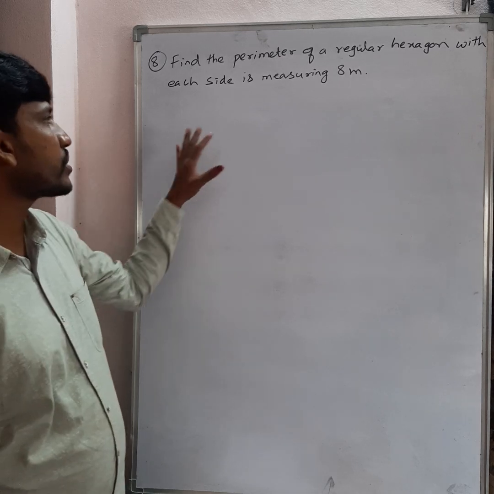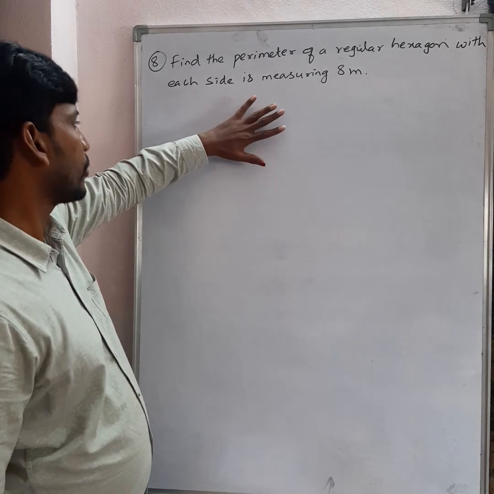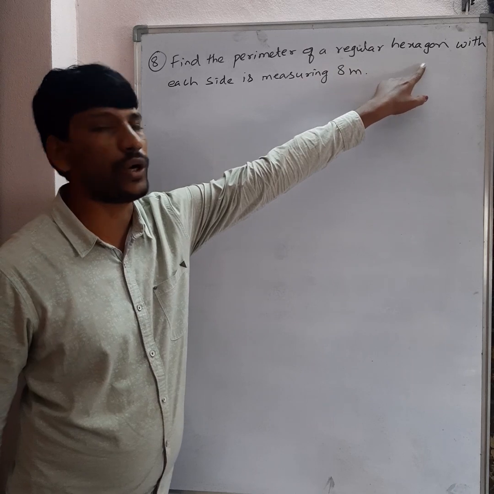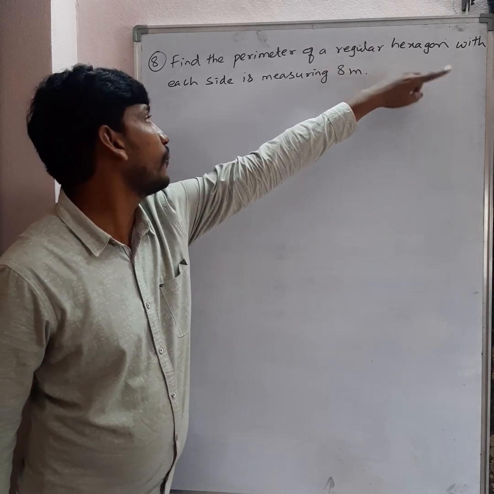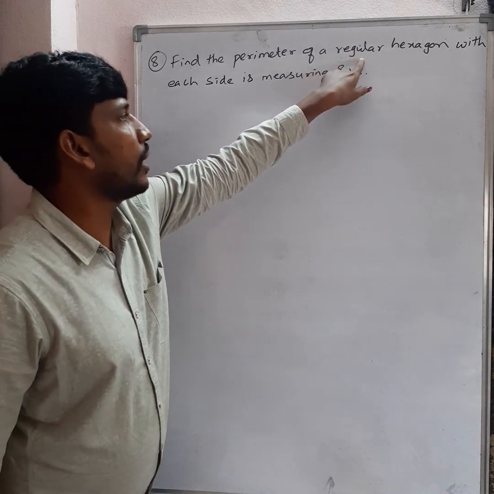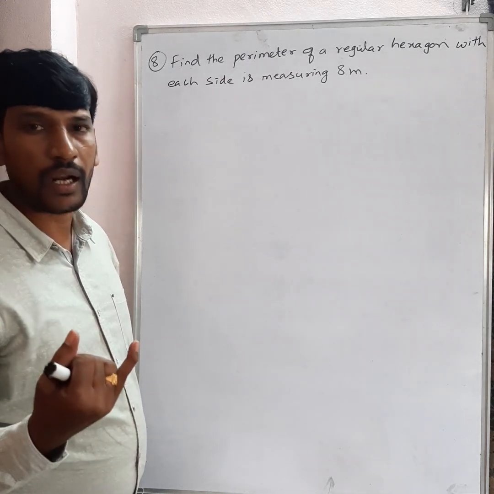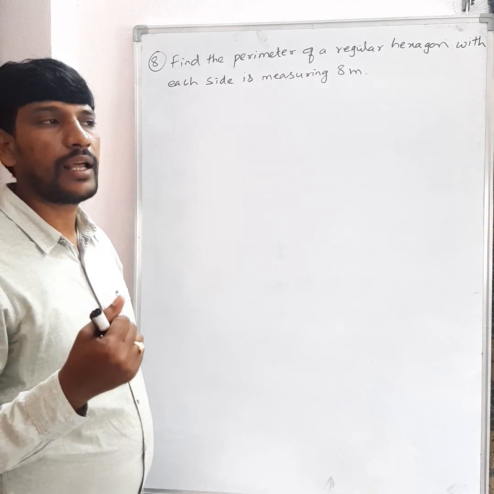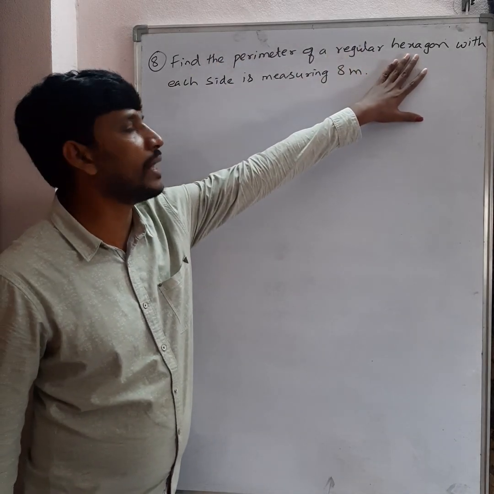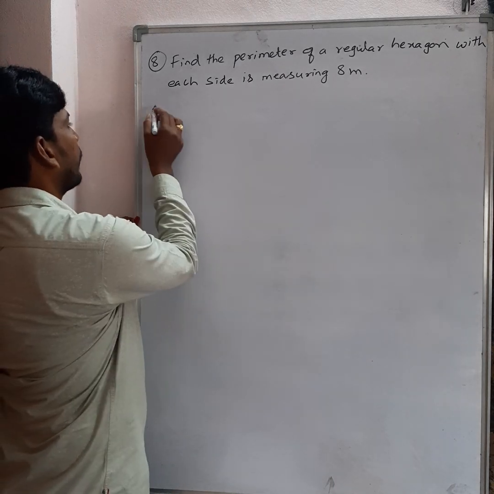Right, children, see this is question number 8. I hope you understood 5th question and 6th question. Now, let us move to the question number 8. Find the perimeter of a regular hexagon with each side measuring 8 meters. See, regular hexagon means all sides are equal, like square, equilateral triangle, regular pentagon. Okay, now regular hexagon. Hexagon means there are 6 sides. Okay, so now let us solve this problem.